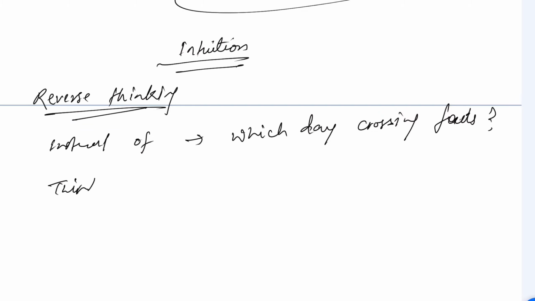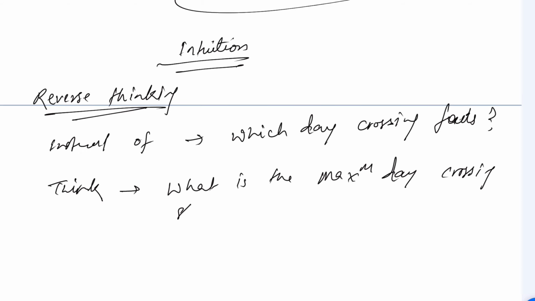Think, what is the maximum day crossing still works? Isn't it a good way? Rather than which day crossing fails, we will use the maximum day crossing still works, right?